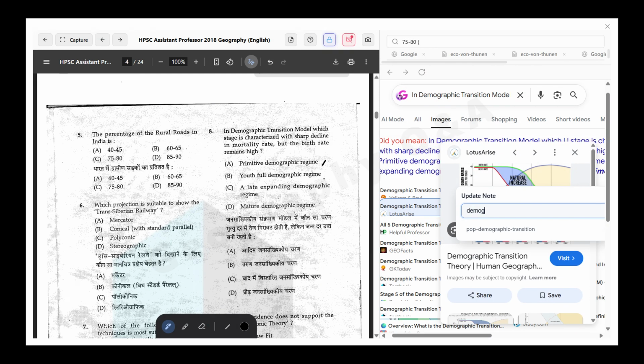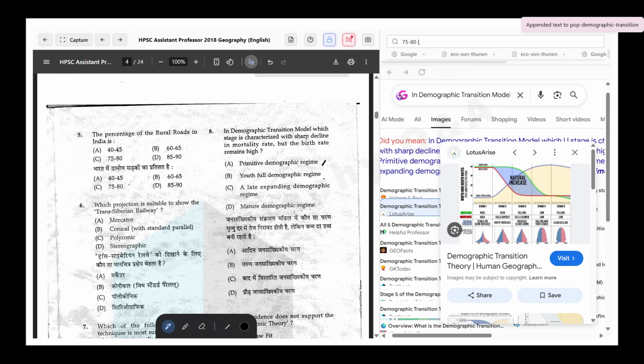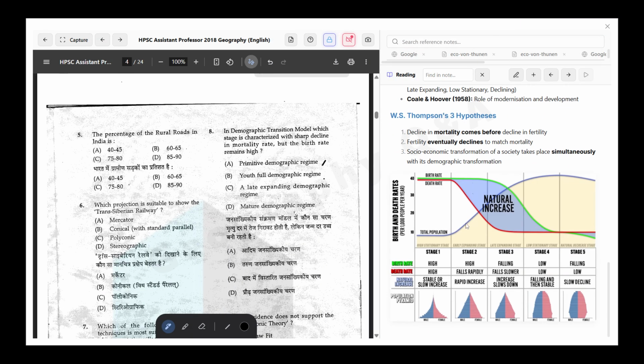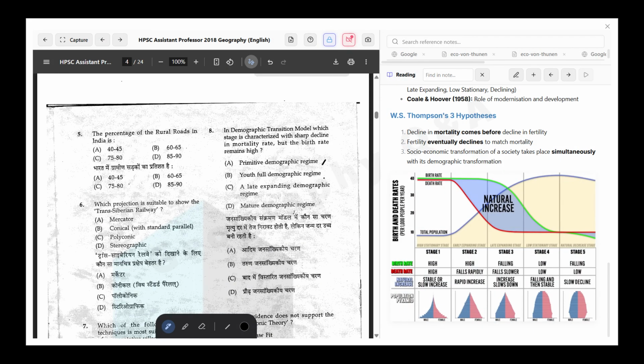Demographic transition, demographic transition theory of the models. Like the way I'm practicing, I'm also side by side updating my existing notes.